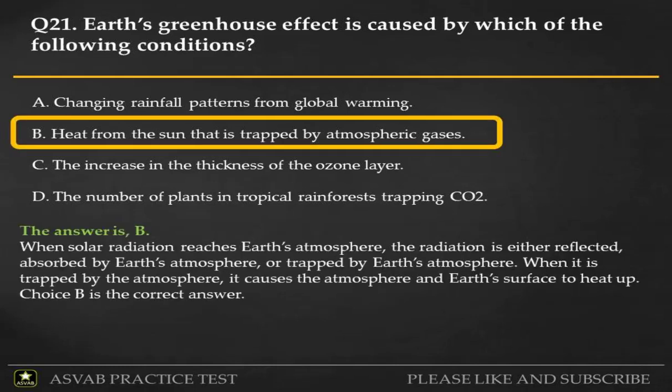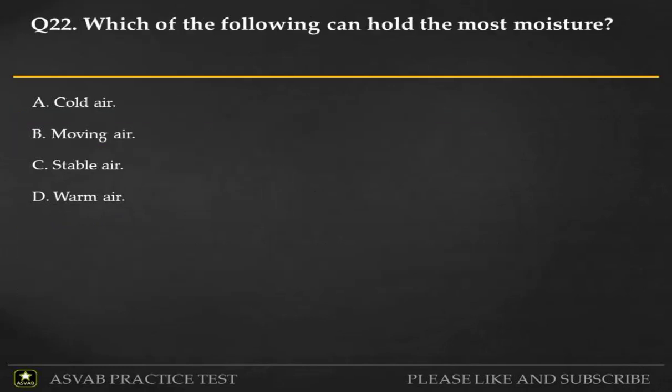The answer is B. When solar radiation reaches Earth's atmosphere, the radiation is either reflected, absorbed by Earth's atmosphere, or trapped by Earth's atmosphere. When it is trapped by the atmosphere, it causes the atmosphere and Earth's surface to heat up. Choice B is the correct answer. Q22. Which of the following can hold the most moisture? A. Cold air. B. Moving air. C. Stable air. D. Warm air.